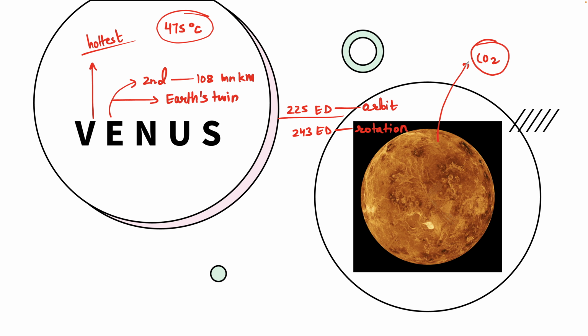A significant difference between Venus and Earth is that Venus rotates on its axis backward, in a clockwise direction, which means that on Venus the sun rises in the west and sets in the east.